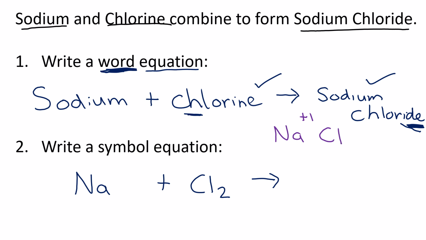Chlorine is in group 7. It gets a -1. When they are both the same number, you can ignore the numbers and just write it out, NaCl. Okay? So I'd give you 1 for the left-hand side, 1 for the right-hand side for this type of equation.